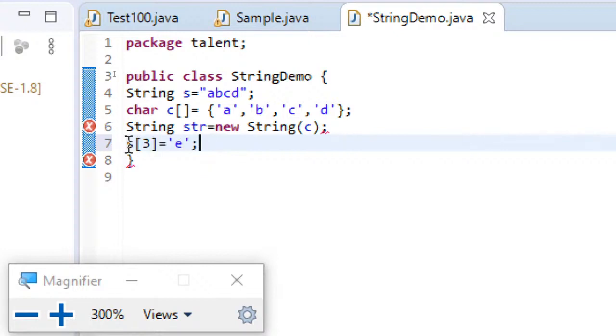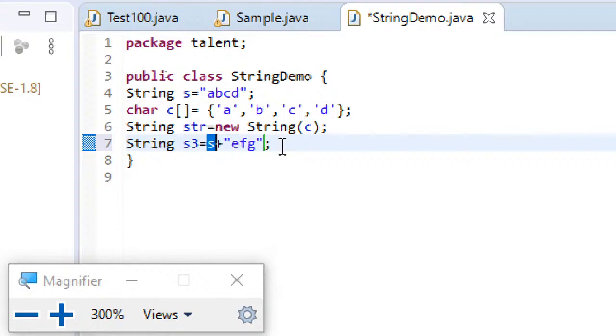Another thing you can do: suppose I write String s3 equal to s plus "efg". This is legal, because here I am creating a new string by making use of an existing string, but I am not making any changes to the existing string.